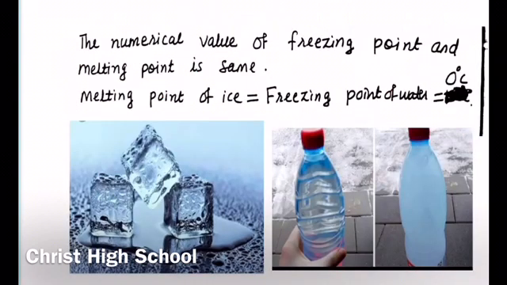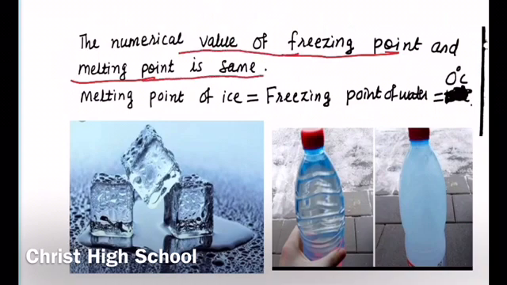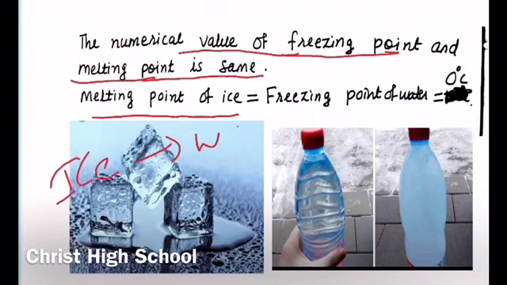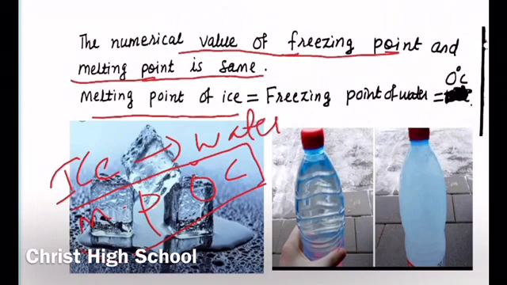Then another important point related to freezing point is that we can find a relationship between freezing point and melting point. That is, the numerical value of freezing point and melting point is same. So if you consider the same forms of liquid and solid, then the melting point of the solid and the freezing point of the liquid will be same. For example, we have seen ice converts into water. This is melting, and the melting point of ice is 0 degrees Celsius. In other words, ice melts at 0 degrees Celsius.